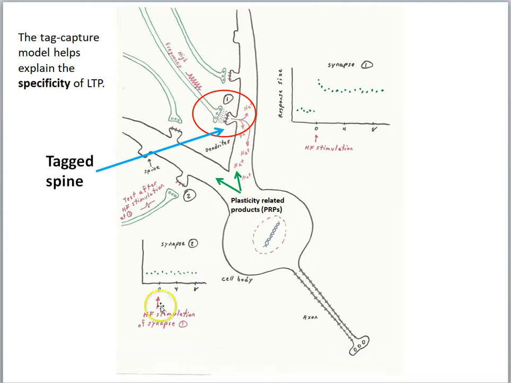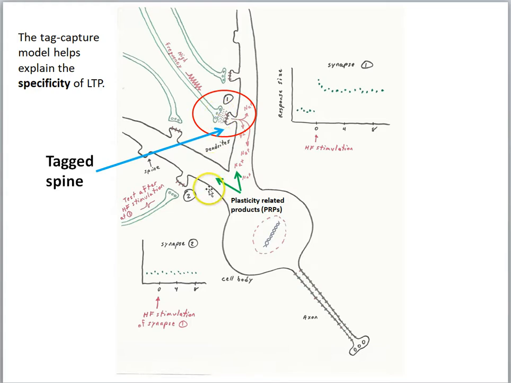But notice down here at synapse number 2, we're simply just recording the strength of that connection, sending test pulses well before we do LTP here at the synapse number 1. This is the response. After we do the high-frequency stimulation, we get no change at synapse number 2. So synapse number 2 was not strengthened, even though we induced LTP at synapse number 1. So this shows the specificity of LTP.